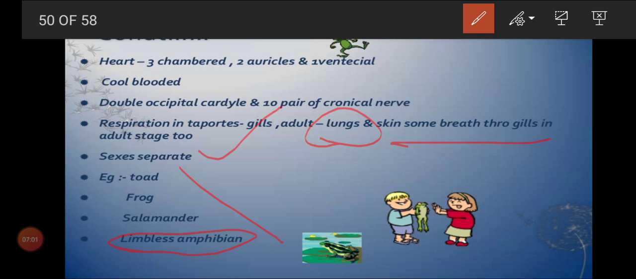Is that clear, children? Fertilization is external, and normally it is oviparous. They lay eggs, and development is indirect. We can see a larval stage in between. Common examples are toad, that is Bufo for scientific name, Rana hexadactyla, that is frog, Hyla, tree frog, salamander, and limbless amphibia like Ichthyophis. So these are some common examples for amphibians.